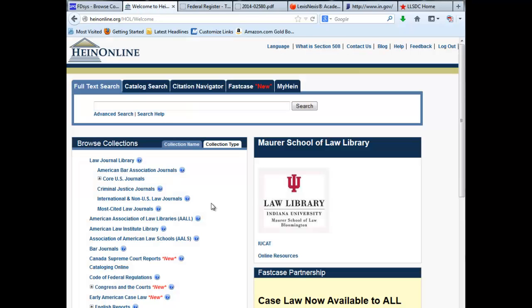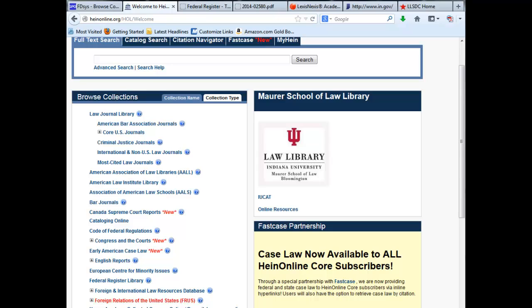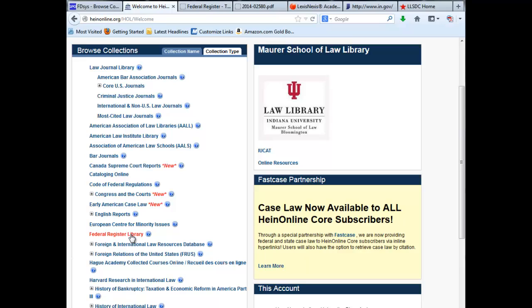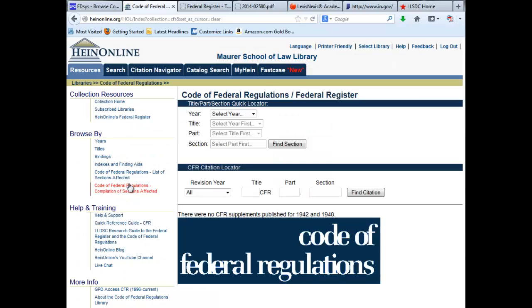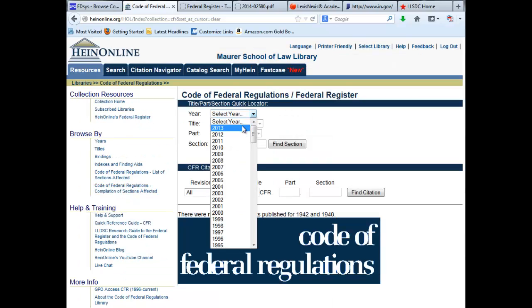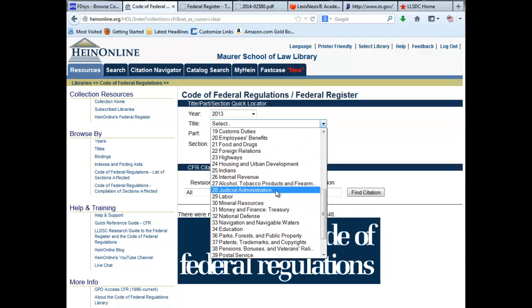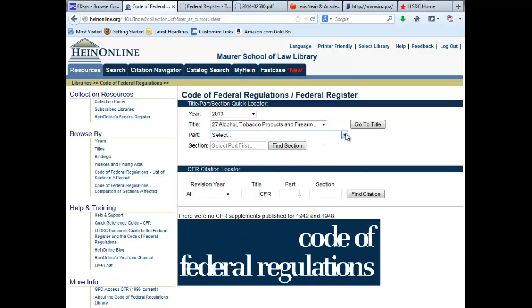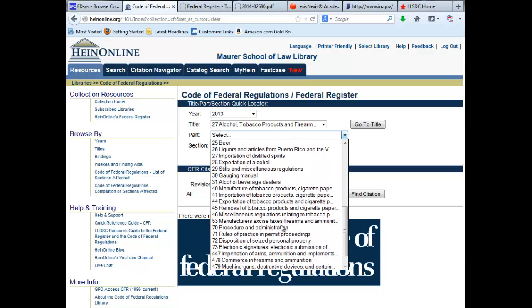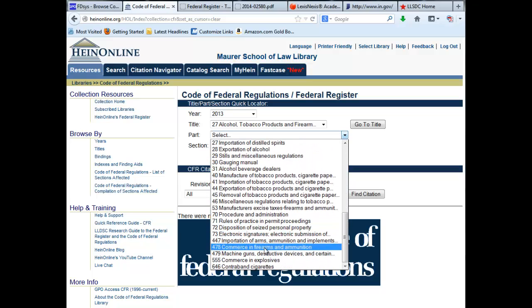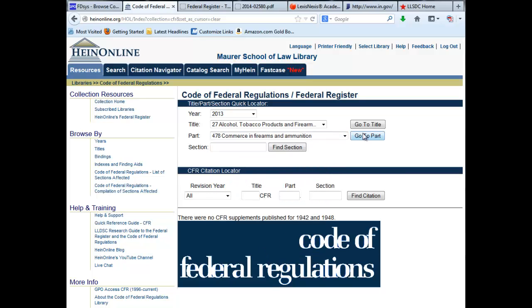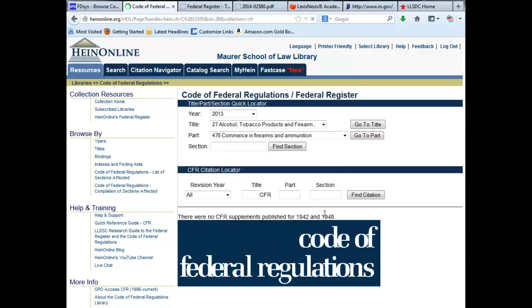if you want to. Having chosen Hein Online, you can see that there's lots of options, including the Federal Register and the Code of Federal Regulations. If you wish to use any of these, you simply select the year, select your title. In this case, we're interested in Title 27. Select your part, which would be Commerce in Firearms and Ammunition, and you can choose Go to Part.